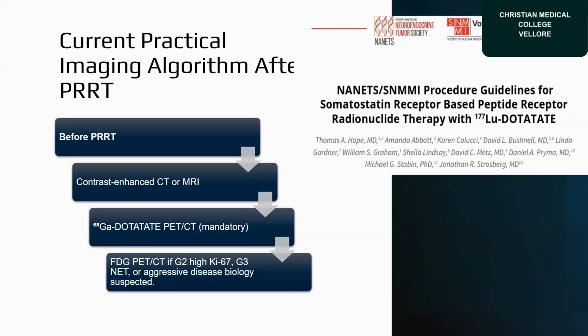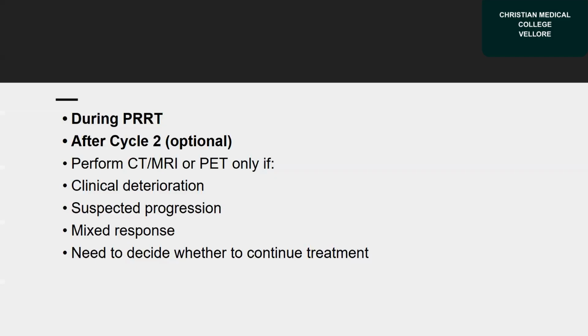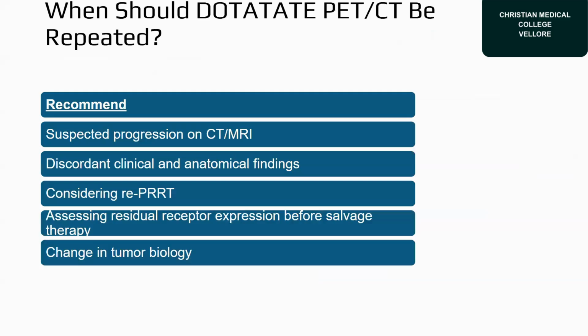So the current practical guideline was seen from the North American Neuroendocrine Tumor Society. Before PRRT, they recommended a contrast CT or MRI, and mandatorily a DOTATATE PET to see the avidity, and FDG PET CT if it is grade 2, or a high Ki-67 index of grade 3, or aggressive disease biology if suspected. During PRRT, after 2 cycles, they left the call to the physician. The physician can decide whether to do functional imaging or perform a CT or MRI, or if there is clinical deterioration or suspected progression, or if it is a mixed response.